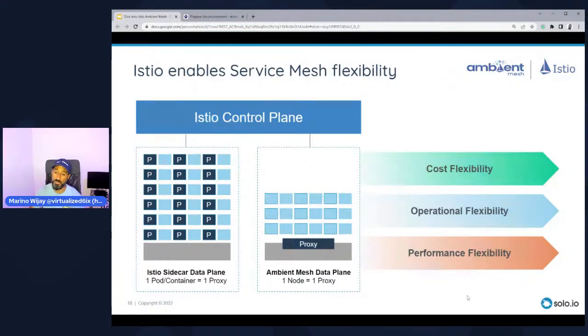So I'll bring this up too. Is Ambient Mesh ready for production? A lot of people have asked me this before. And actually, if you go to istio.io or the Istio GitHub repo, there is a fork, there is a branch for Ambient Mesh. It hasn't been merged with the main branch yet. And that's just because Ambient Mesh today is experimental for a few reasons. One of the primary reasons why it's experimental is because currently, as it stands, we use Envoy for both the ztunnel proxy as well as the waypoint proxy.